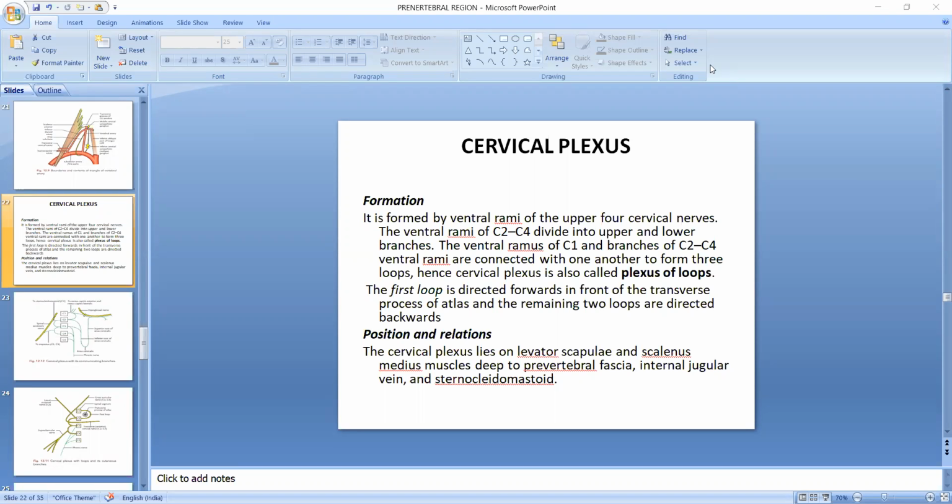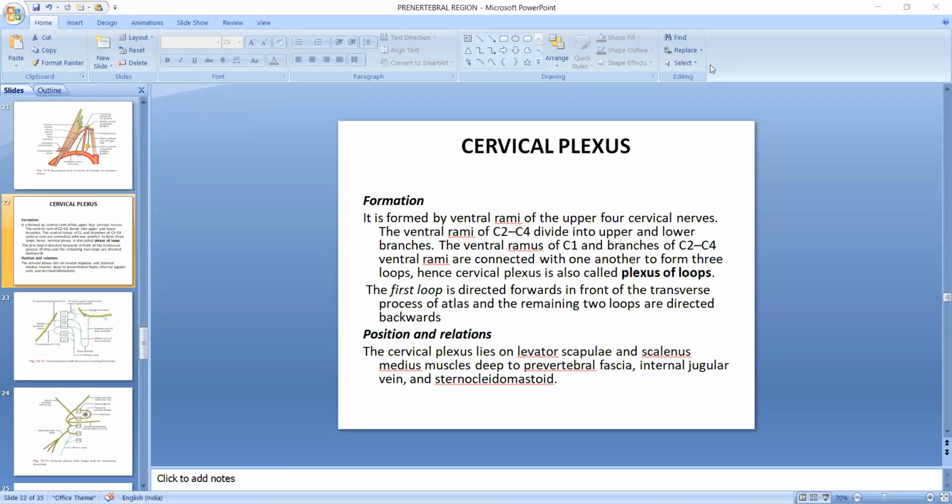We are discussing the prevertebral region and paravertebral region also. And today we will discuss the cervical plexus. Formation: it is formed by the ventral rami of the upper four cervical nerves. Ventral rami of C1 to C4 divide into upper and lower branches.